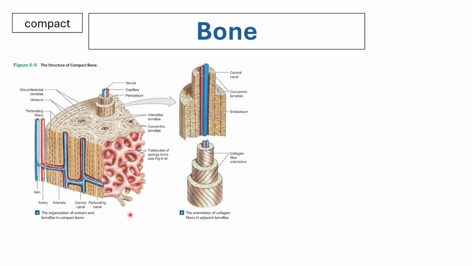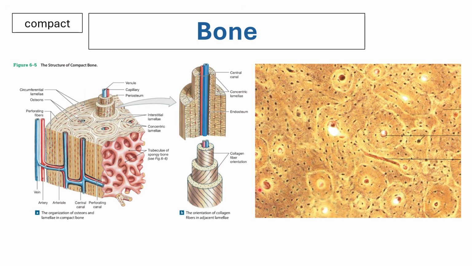Okay, and then in actual slides, please be careful because of the orientation of the preparation of the slide. If you are able to see the concentric circles, it means that the compact bone has been prepared cross-sectionally. If you cannot see these concentric circles, it means the slide was made longitudinally. But the key point is that the edges of these osteons are surrounded by your cementum. So make sure that you're able to see these structures under the actual microscope.